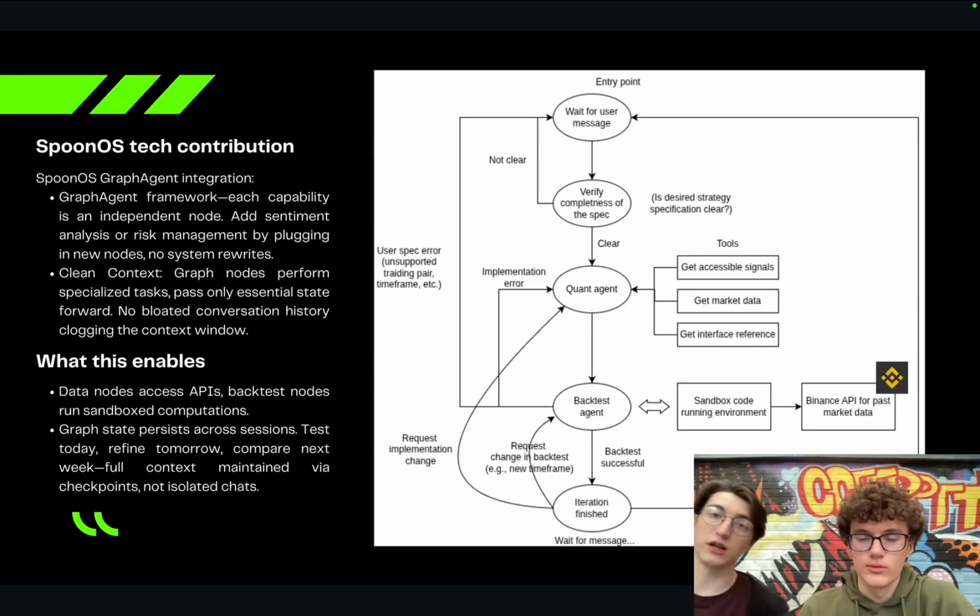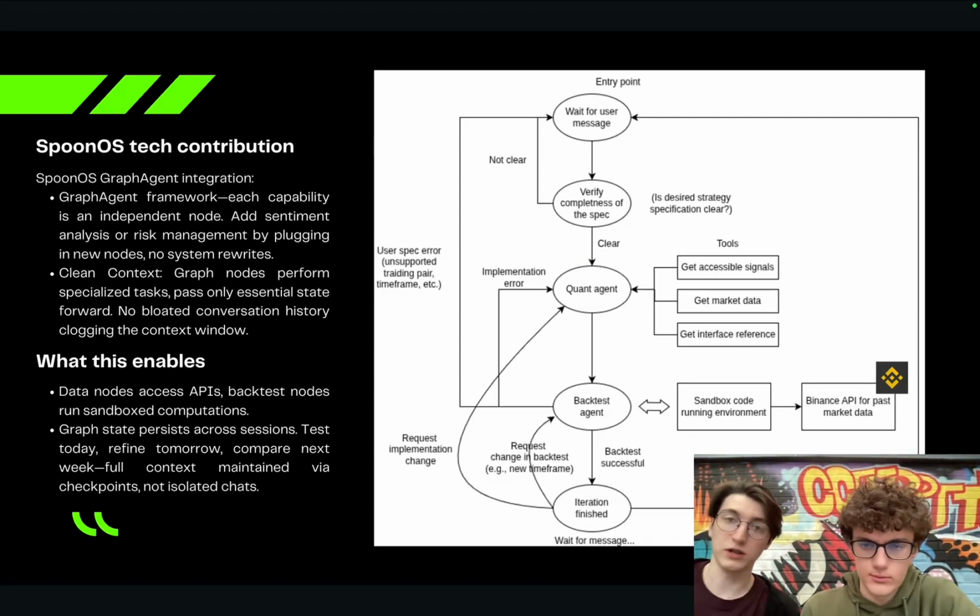Here we utilize the state graph of SpoonOS and conditional edges, and it allows for a very modular, very extensible architecture. Once we verify that all of the requirements are clear, we go to the quant agent, who actually implements the strategy, and it runs in a loop with the backtesting agent. The backtesting agent launches a Docker container where it runs the strategy and sees how it performs on various metrics on the data from the past year or some period of time.